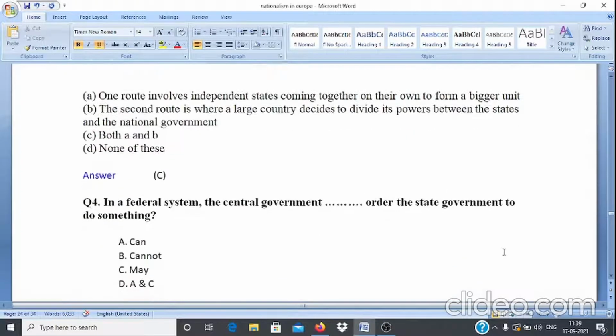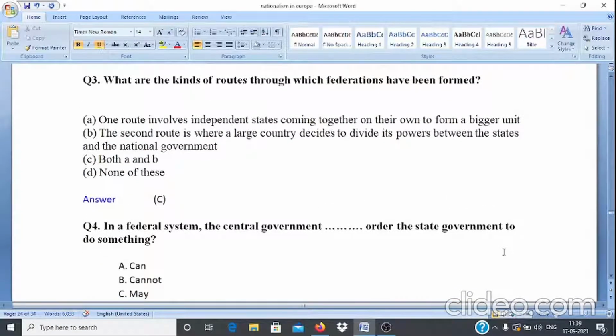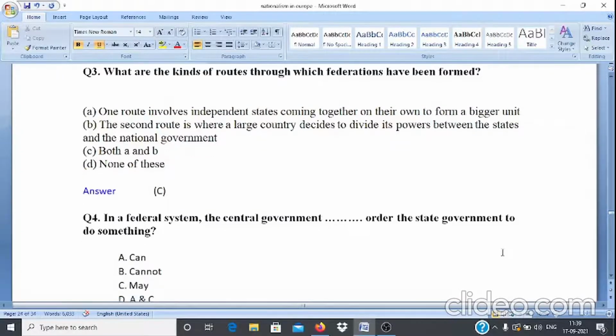Question number 3. What are the kinds of routes through which federations have been formed? Option A. One route involves independent states coming together on their own to form a bigger unit. Option B. The second route is where a large country decides to divide its powers between the states and the national government. Option C. Both A and B. And option D. None of these. And the correct answer is option C. That is both A and B.